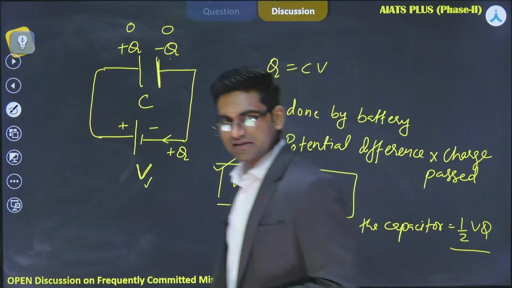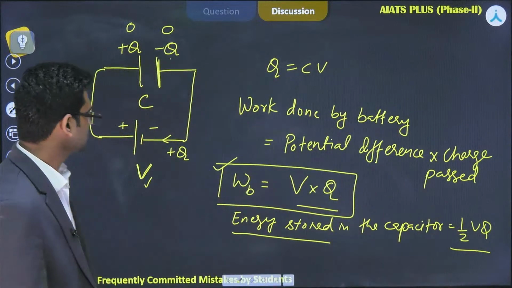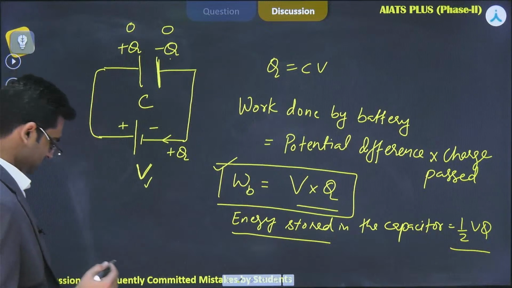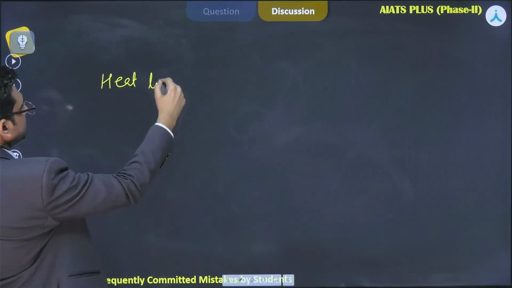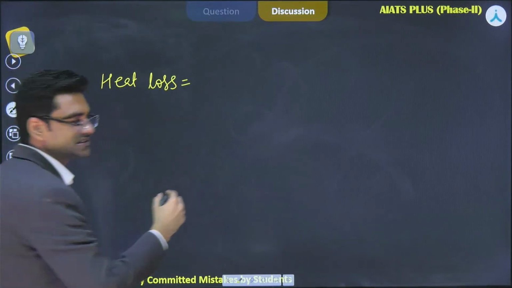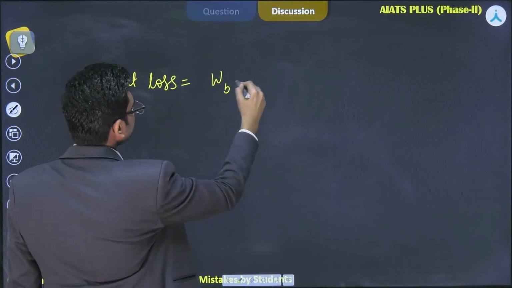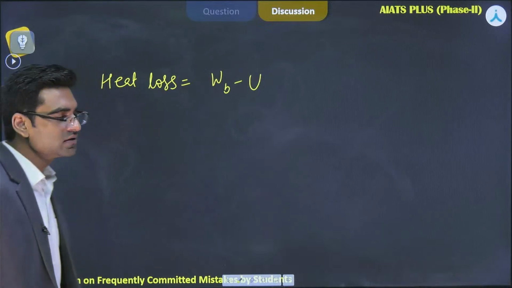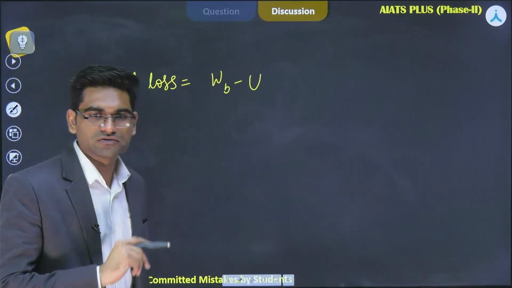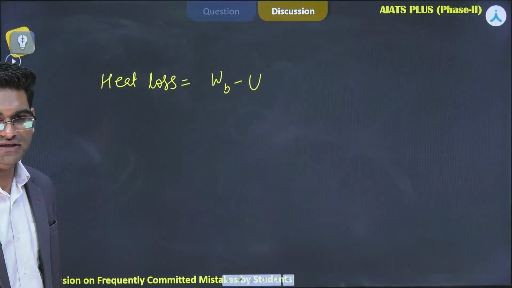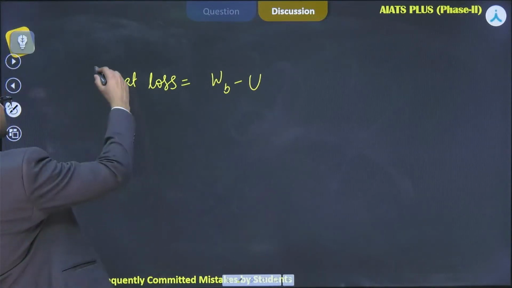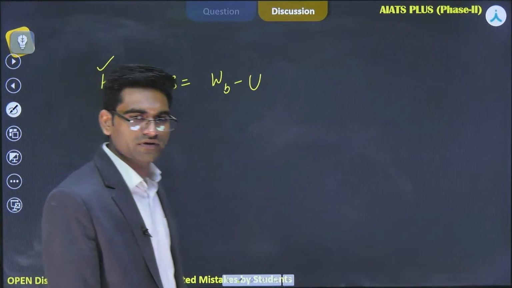Where did this energy go? This energy is lost. Heat loss has happened actually. So heat loss is equal to work done by the battery minus U. There could be another kind of question also. Yes, very nice. This energy has been lost in the form of heat.